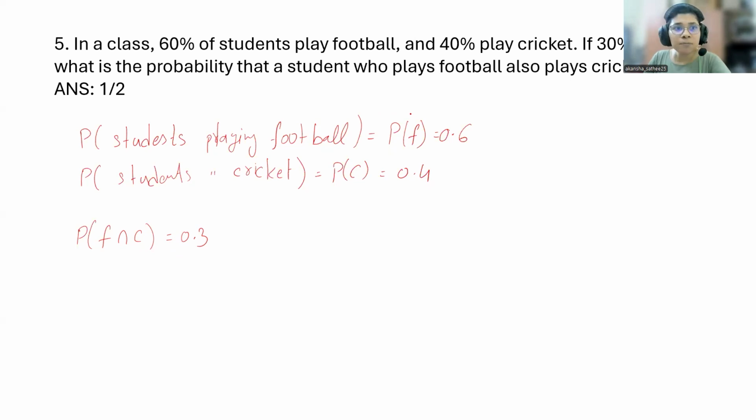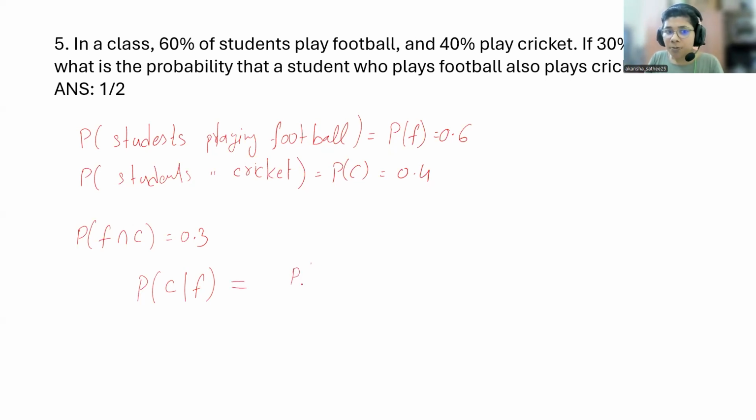Now what are they asking? What is the probability that a student who plays football also plays cricket? So cricket given football. So just have a look. What is the probability that a student who plays football, that is, already given that a student plays football, also plays cricket. So you are asked to calculate P of C given F. How will you calculate?